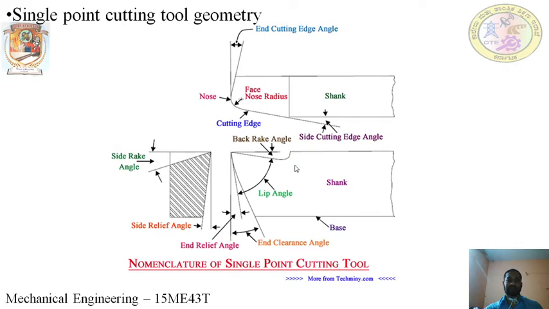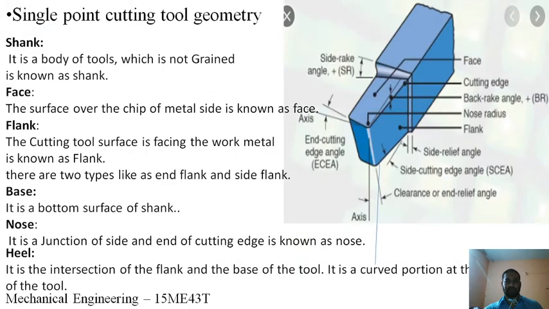So let me discuss all the components, all the parts of this single point cutting tool one by one. You can see here, the first part of the tool is the shank.